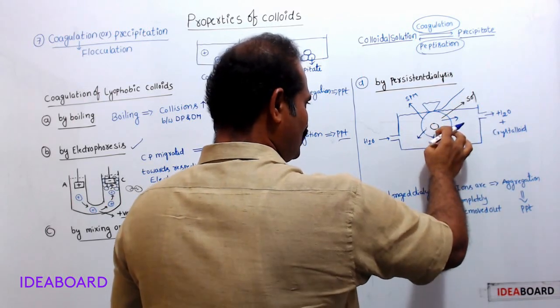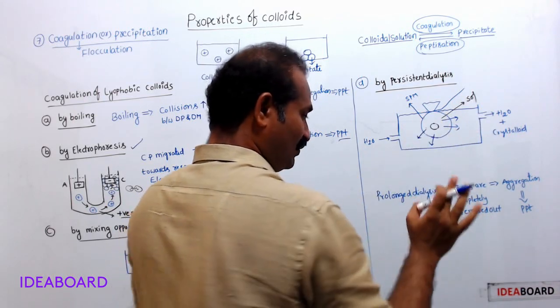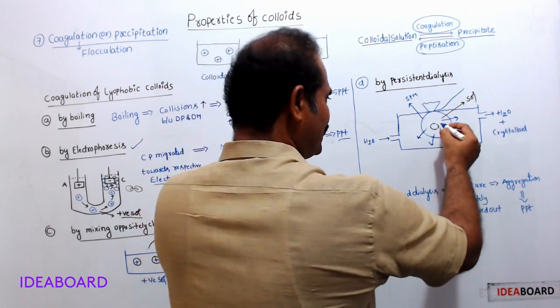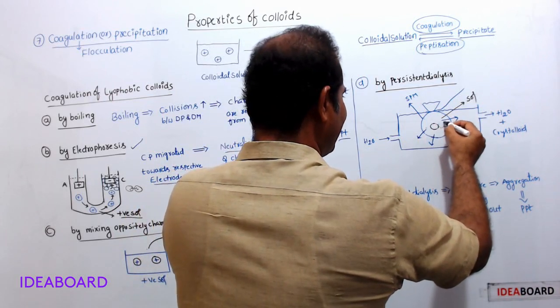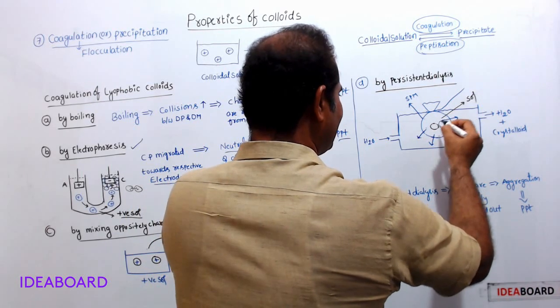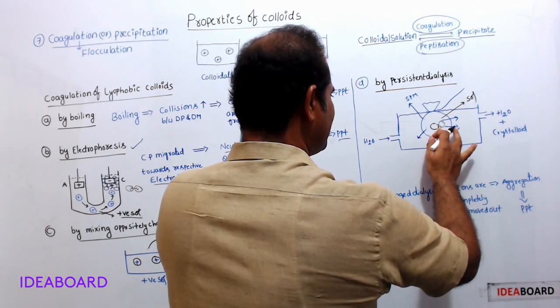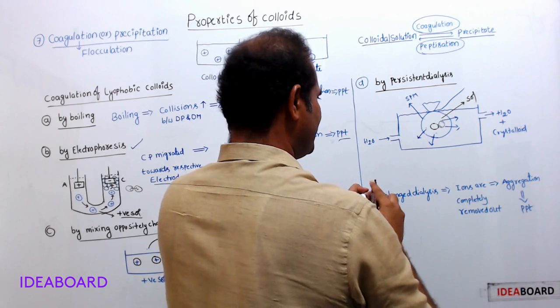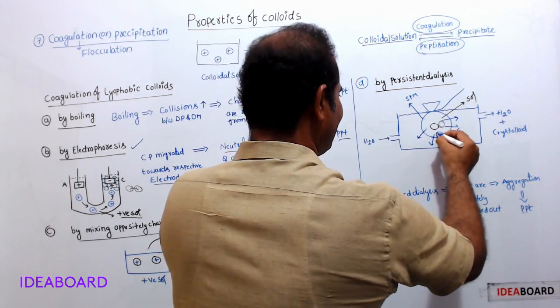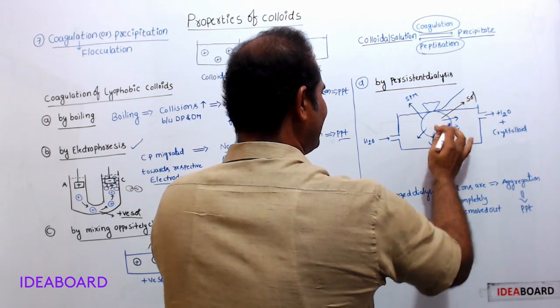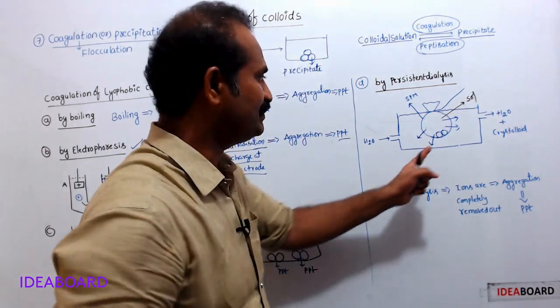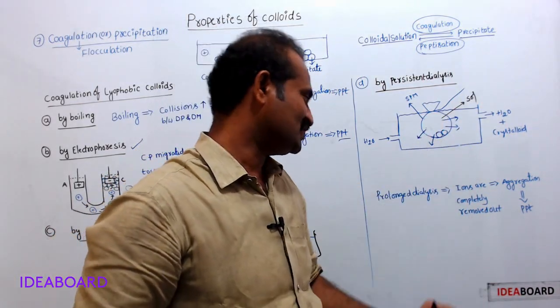So now there is no charge on the colloidal particle. Therefore, two such colloidal particles join together and settle down as precipitate, like this. Finally, this is nothing but precipitation of the colloidal solution.